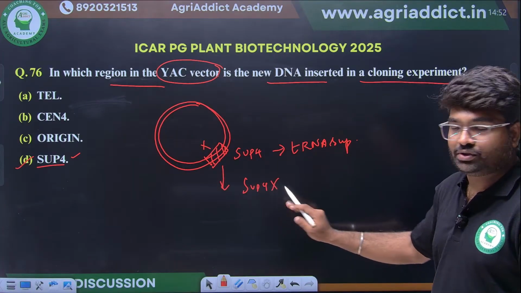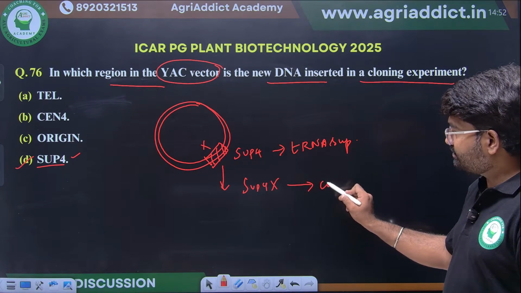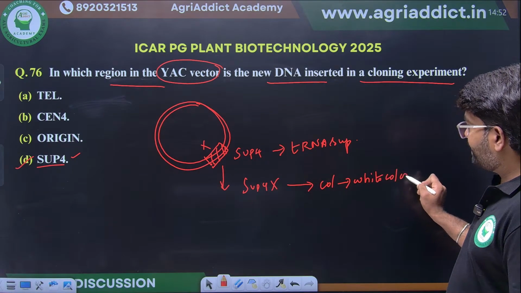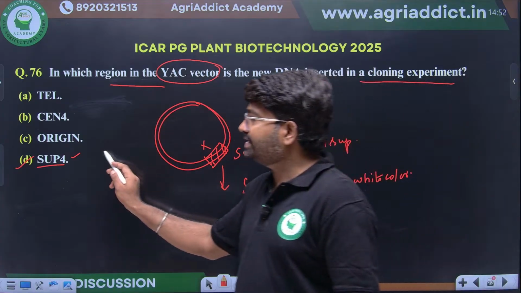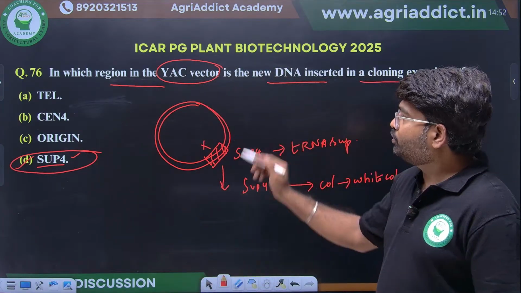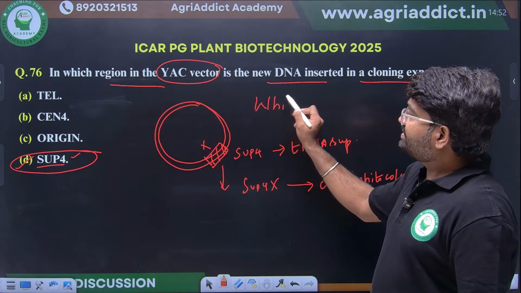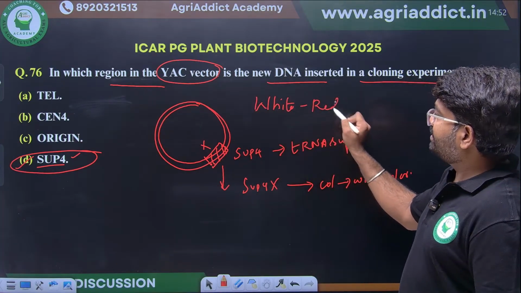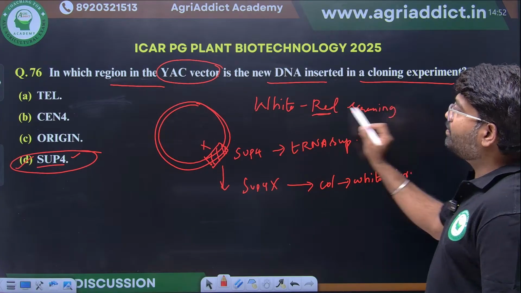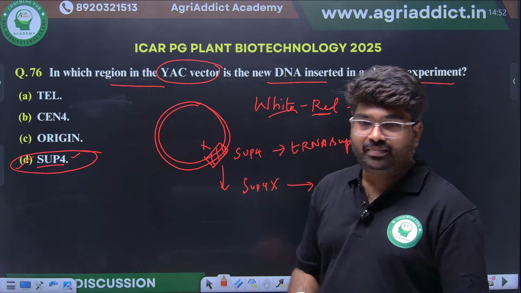If this is mutated means the colonies will be white color. So the region where they are using is SUP4. Screening how they will do means white and red screening, not blue screening. Recombinant will be white, non-recombinant will be red color.